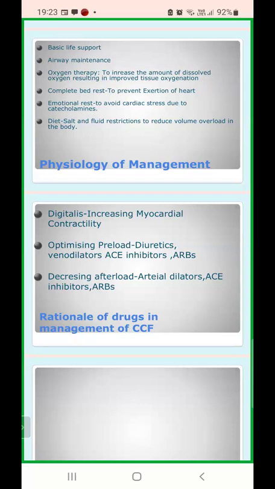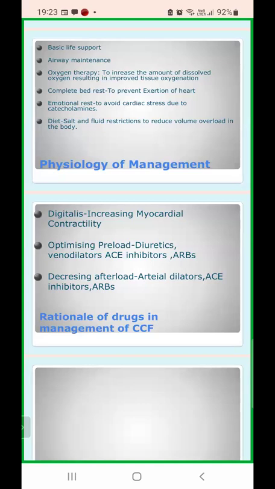So what are the key differences between ACE inhibitors and ARBs? Let's quickly summarize this. For ACE inhibitors, the enzyme on which they work is ACE: the ACE inhibitor is blocking angiotensin converting enzyme. Bradykinin is accumulating, so there will be cough and angioedema. Cough, angioedema, and hyperkalemia are the side effects, and they are the first line drugs in hypertension and heart failure. And ARBs are blocking the AT1 receptor, so no cough. Hyperkalemia and hypotension are the side effects, with no cough. Alternatively, if the ACE inhibitor is not tolerated, obviously you have to go for ARBs.